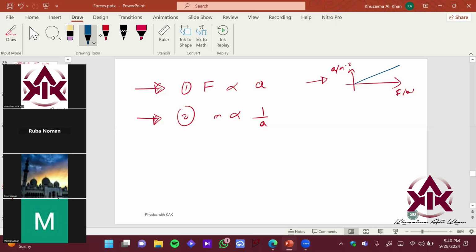That says that it is directly proportional to each other, right? So if the force increases, the acceleration would increase. If the force decreases, the acceleration would also decrease. Okay? That is what a direct proportional is.